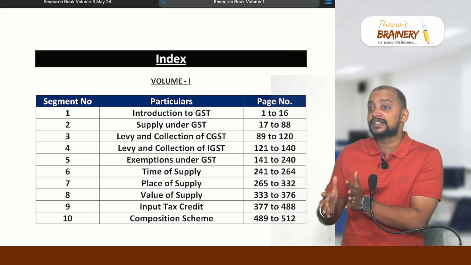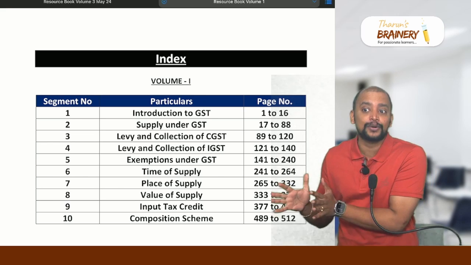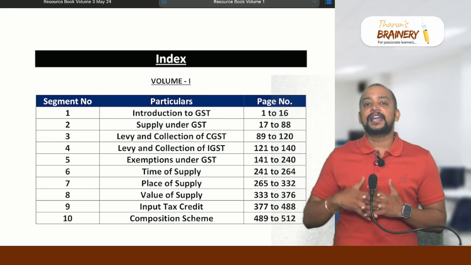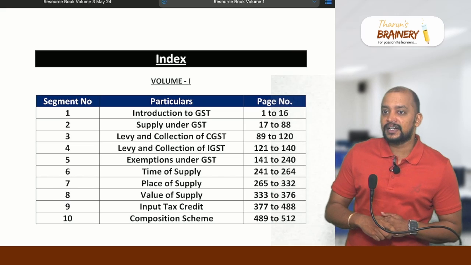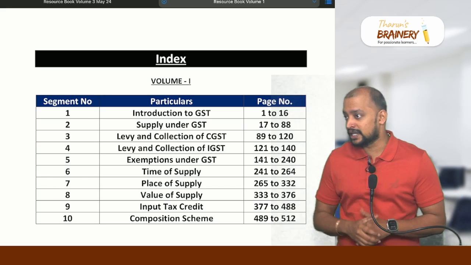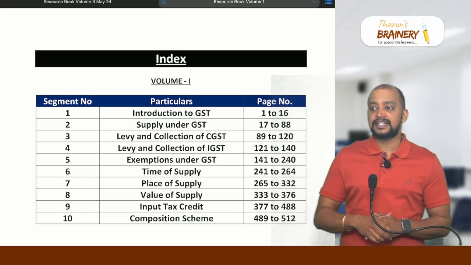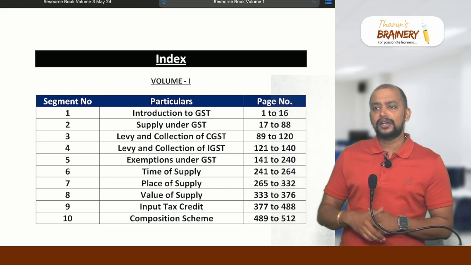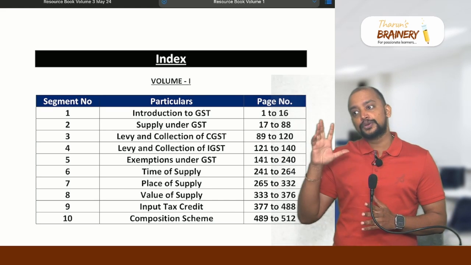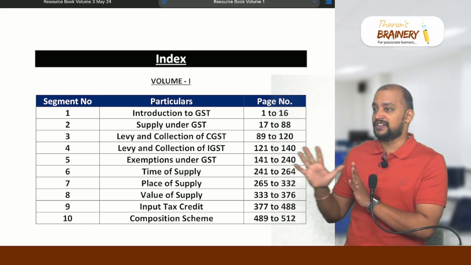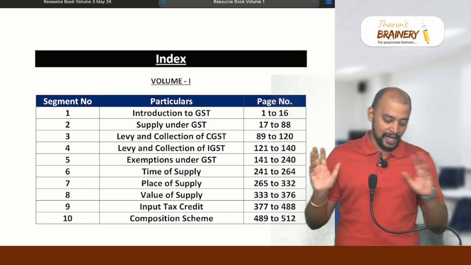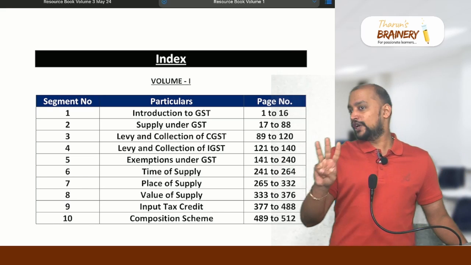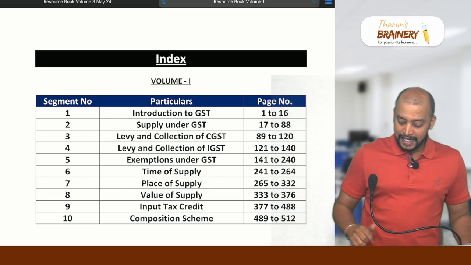Then there are chapters that are there at CA final level only, not at intermediate, like place of supply, extra sections in input tax credit, offenses and penalties, appeals, refunds. A lot of chapters are there, and those areas we will learn in detail. You have got 3 volumes of resource book. Volume 1 and volume 2 are GST, whereas volume 3 is customs and foreign trade policy.